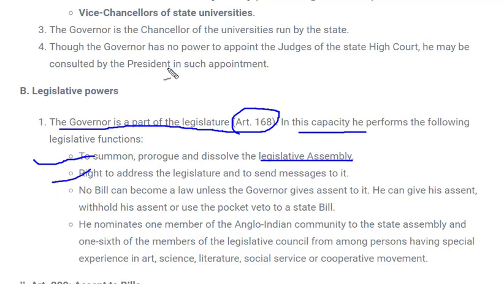This is very similar to the power of the president, but at state level here. Just remember one thing: the president can do everything at central level, and here the governor is doing everything at state level. No bill can become law unless the governor gives assent to it.